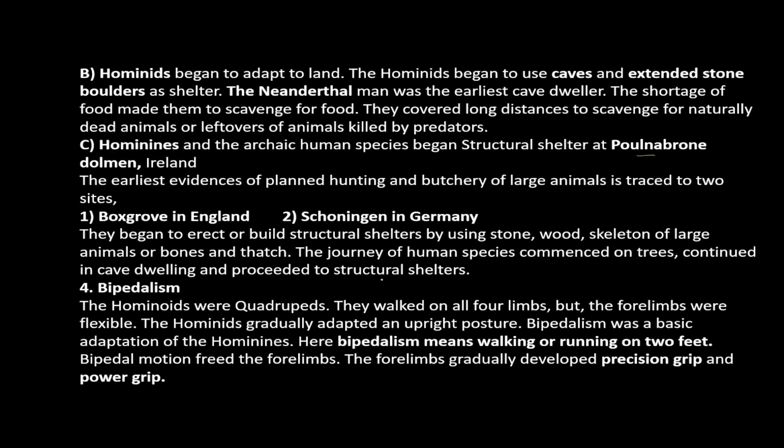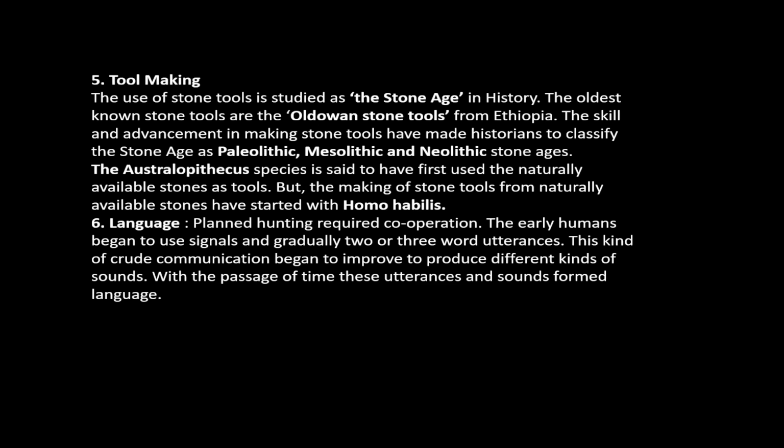Then bipedalism. Bipedalism means walking or running on two feet, which freed the forelimbs, and the forelimbs gradually developed precision grip and power grip. These are the two important grips evolved as a result of bipedalism. Then the next point, tool making.